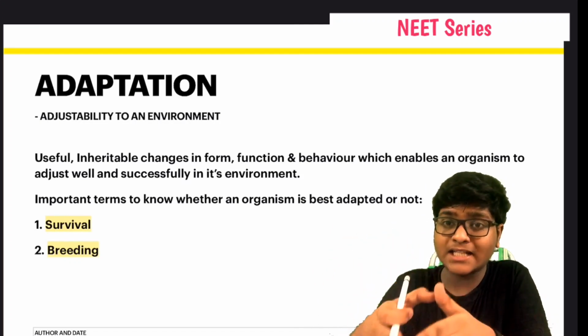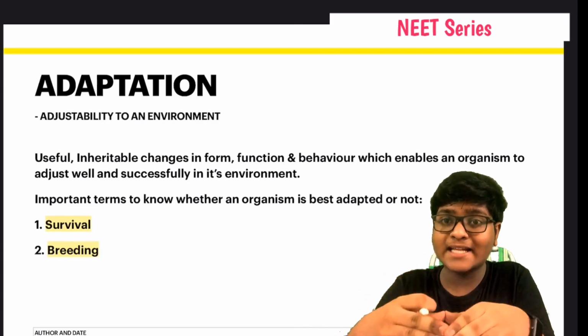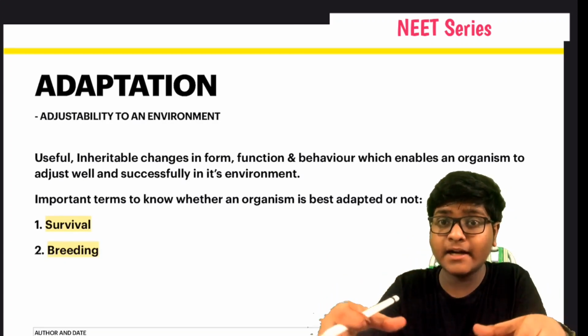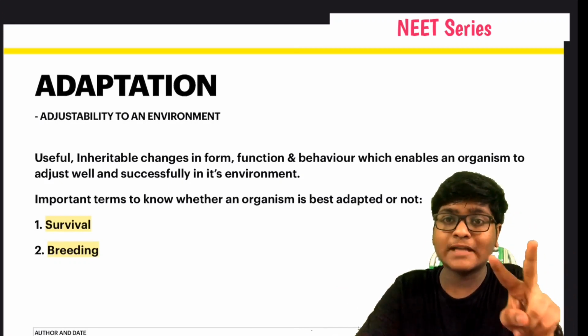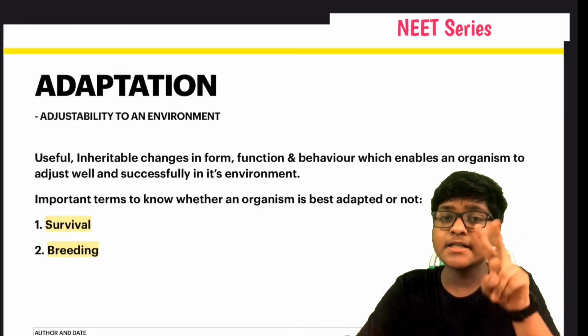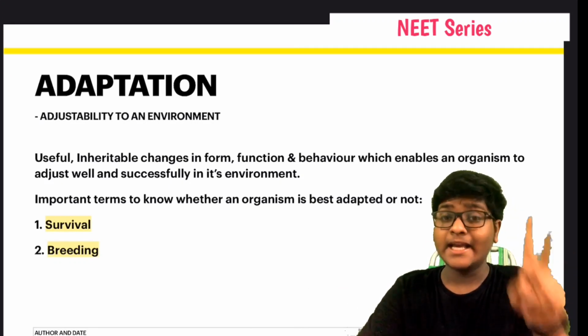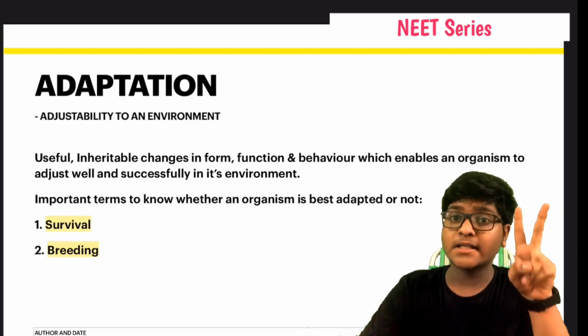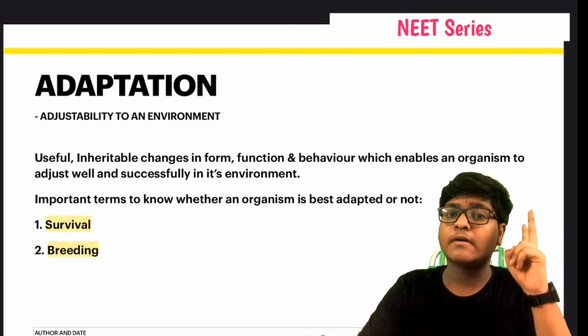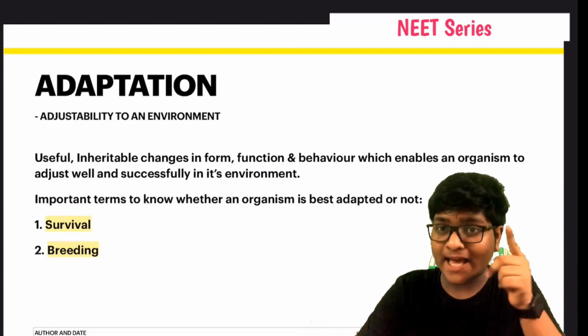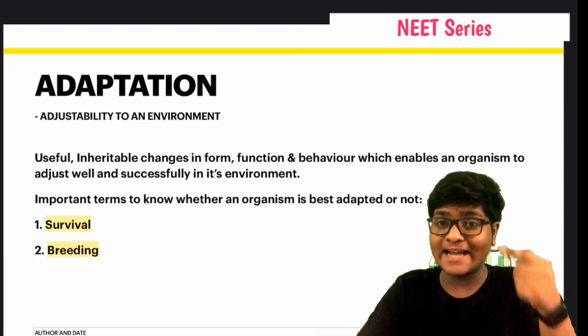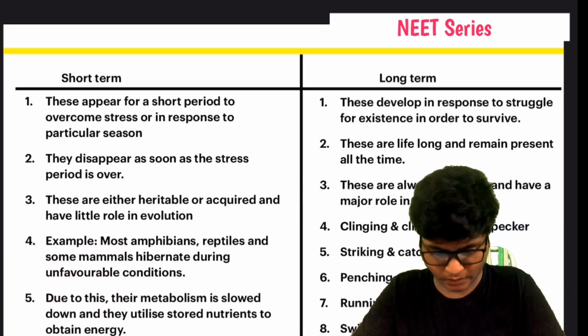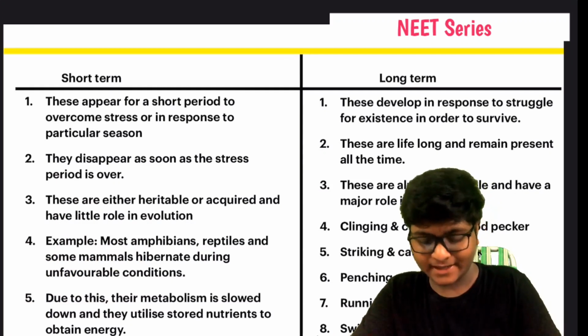In order to classify whether an organism is well adapted or not, there are two categories mainly: survival and breeding. If the organism achieves these two, then the organism is known as well adapted. Did you get the point? Okay, let's go to the next slide.